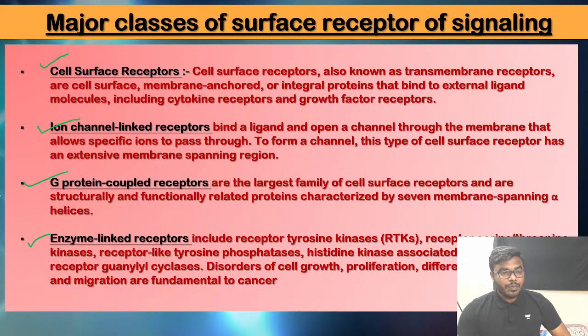These are all examples of cell surface receptors only. One we call ion channel, one we call G protein, another one we call, friends, enzyme linked receptor. Please kindly don't forget the statement. These are all examples of cell surface receptors only. Why do you call it a cell surface receptor? They are present on the membrane.